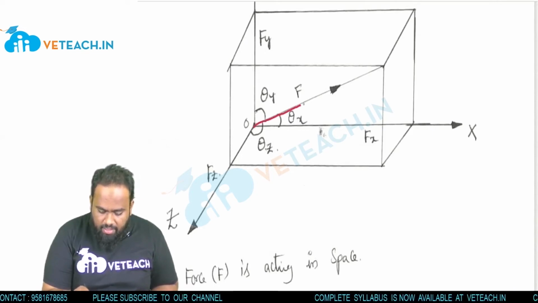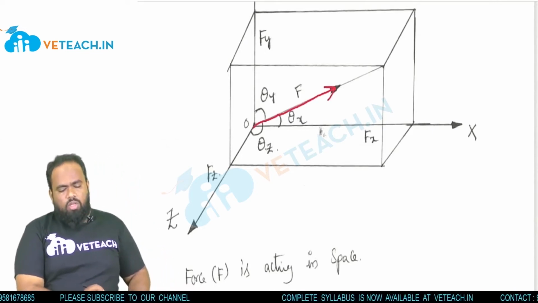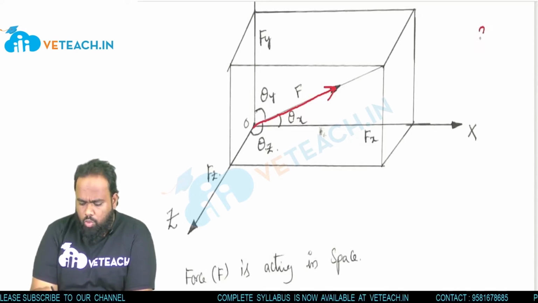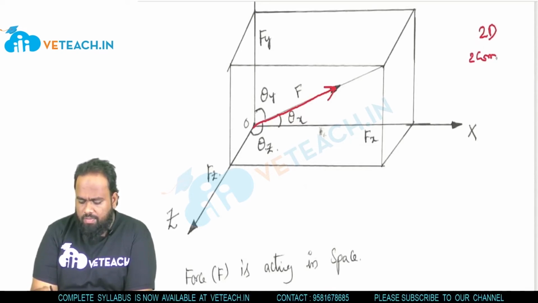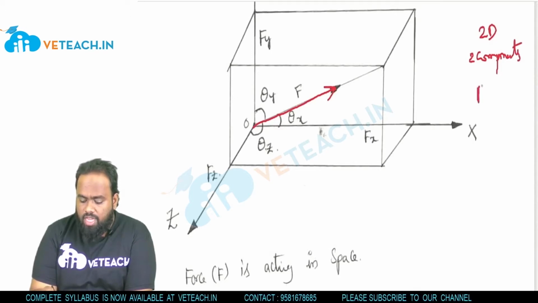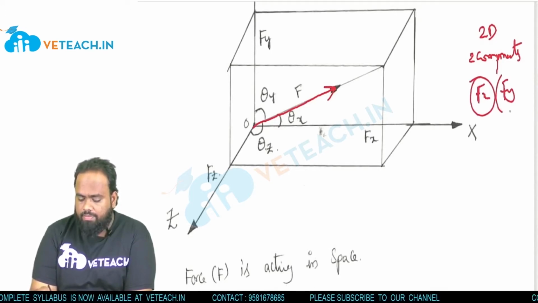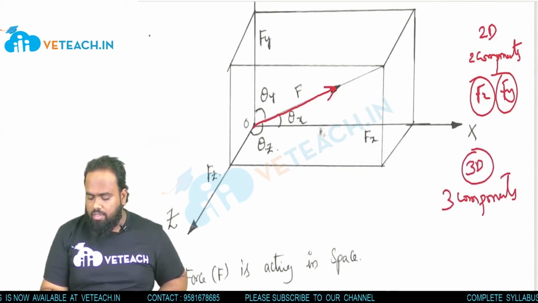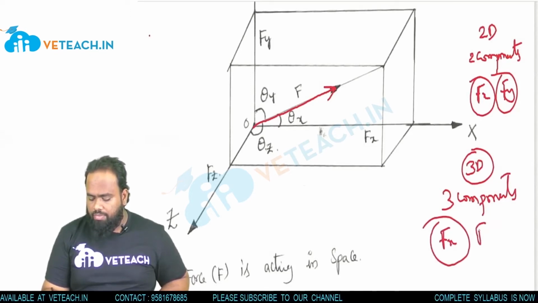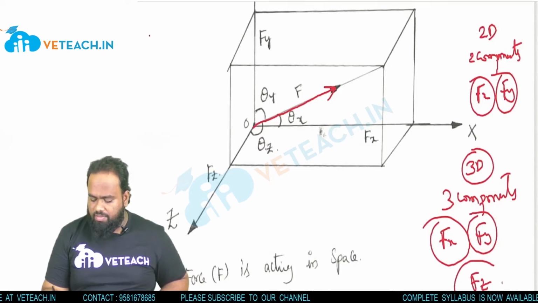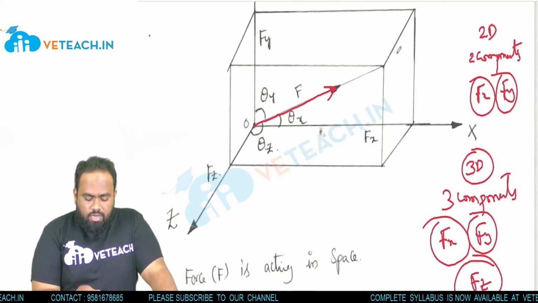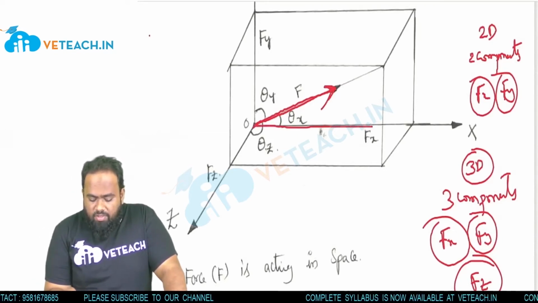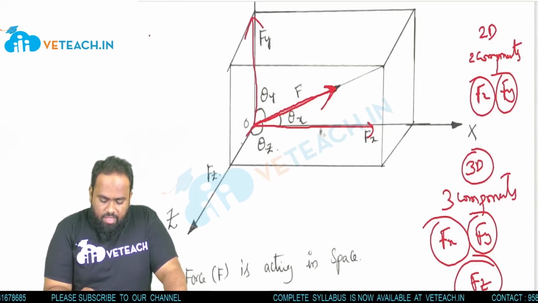in this direction. Obviously in two dimensions there are two components, Fx and Fy. But in 3D there are three components. Those may be Fx, Fy, Fz. That is the difference. So if a force is acting in this direction, the components of the force may be: this is your Fx, this is your Fy, this is your Fz.